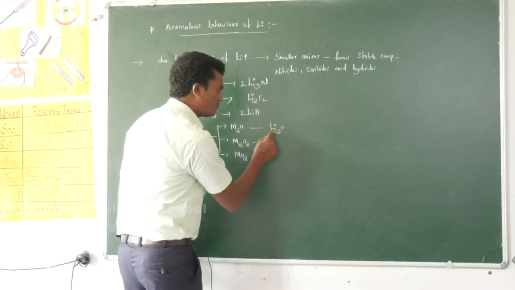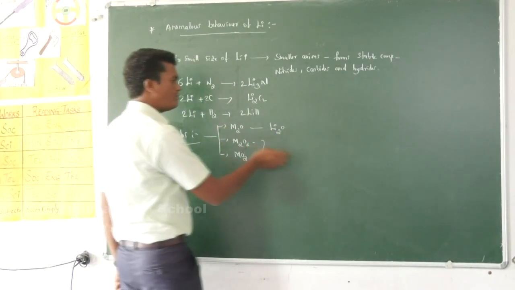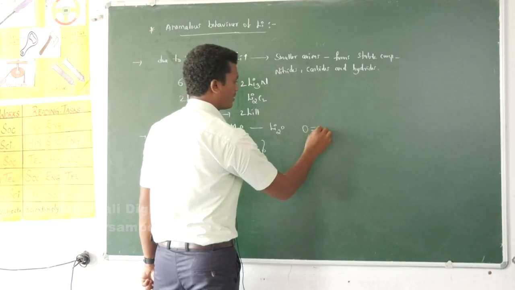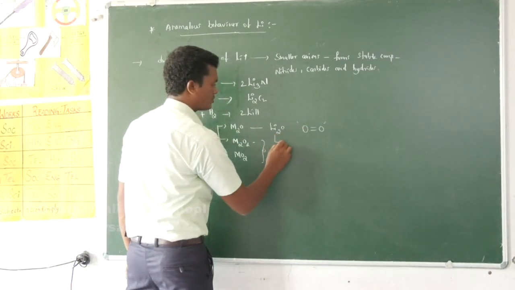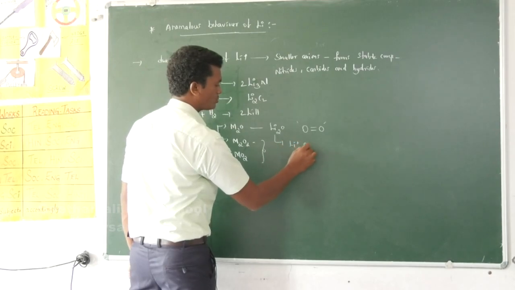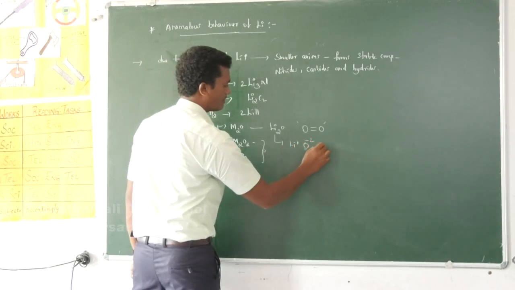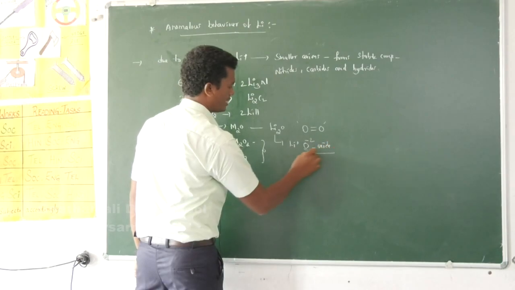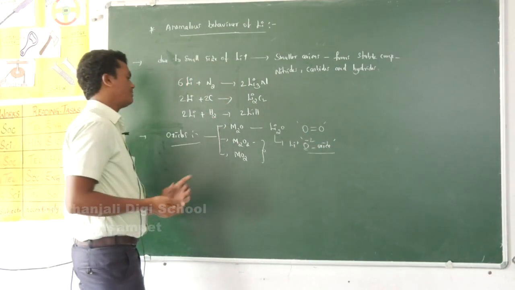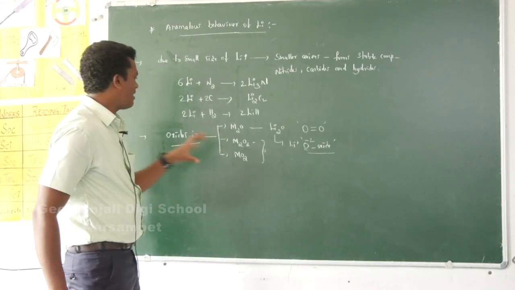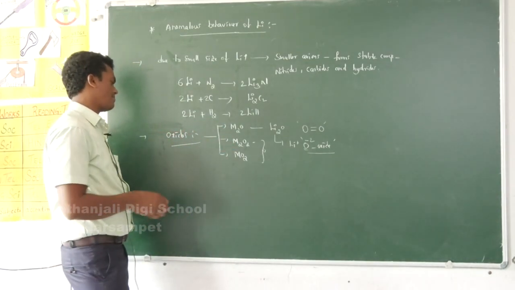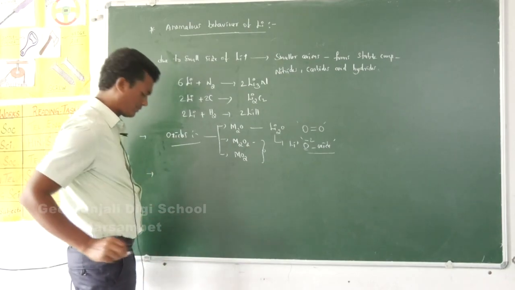Lithium, due to its very small size, is able to break the bond between oxygen and oxygen in O2. So lithium directly donates its electrons to oxygen and forms the oxide ion. That is the reason why lithium exhibits only M2O type of oxide. In this manner, lithium is different compared to other alkali metals.